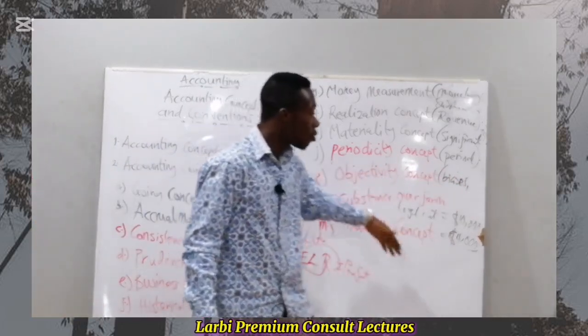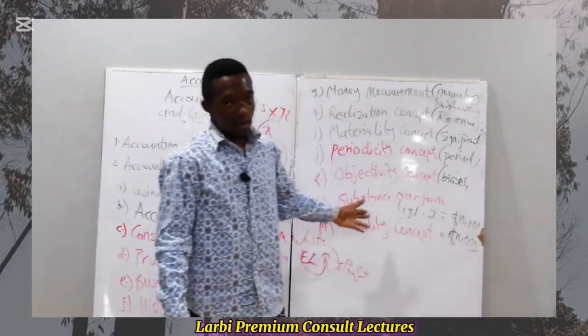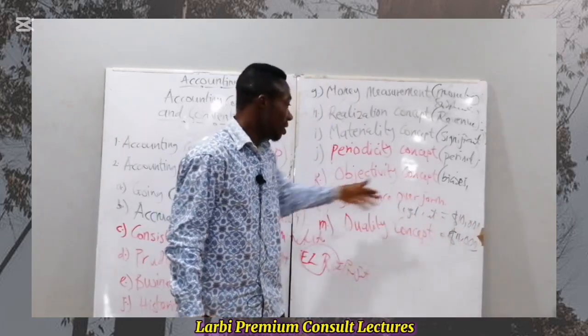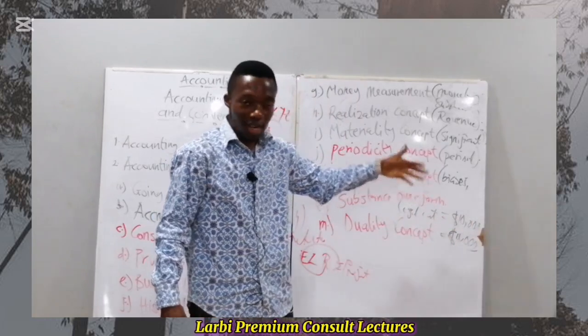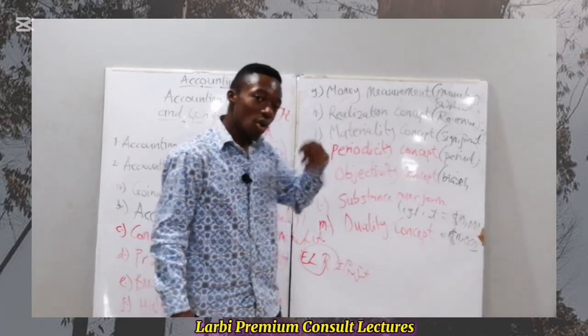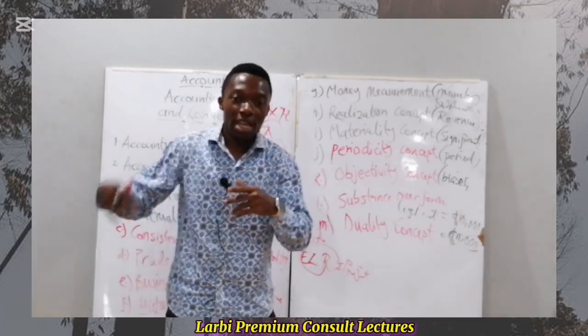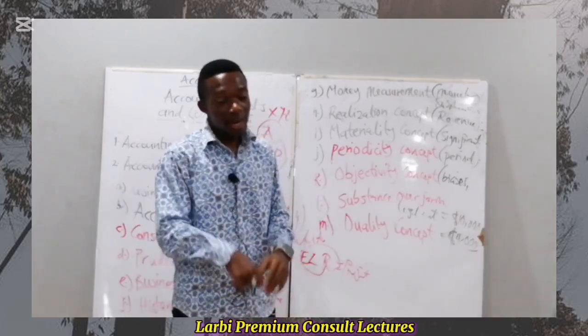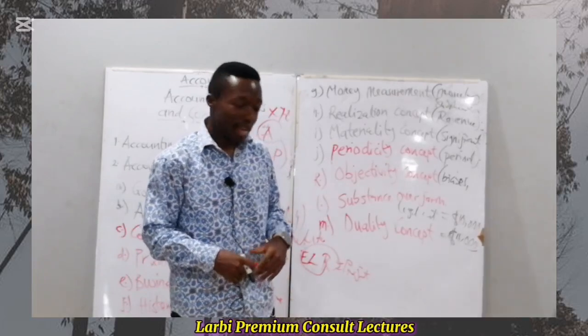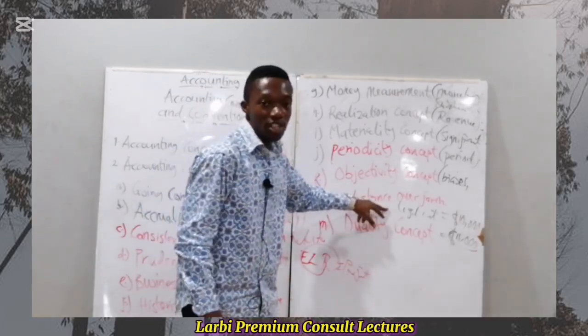Any accountant who goes the other way actually doesn't understand this concept. So that's what we call substance over form: that we recognize the economic substance of the transaction rather than its legal form in the financial statement. So that is the substance over form issue at work here.